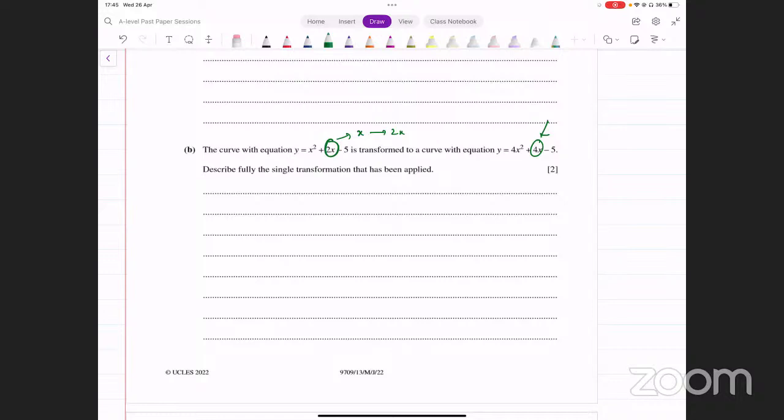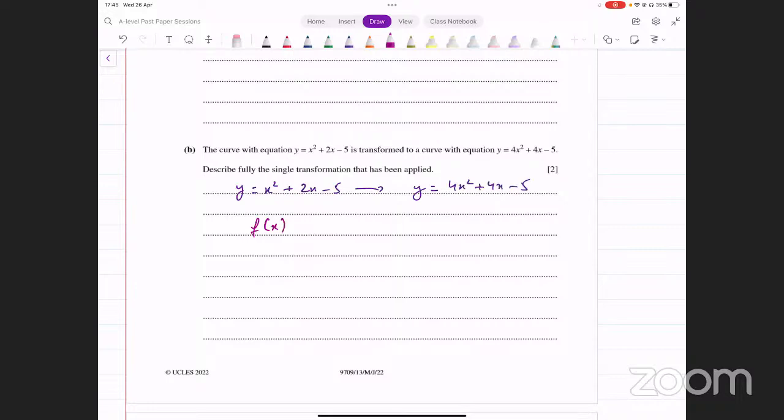आपको check करना पड़ेगा, अच्छा क्या पूरे function में इसी तरह से ये work कर रहा है? So you think about this as well, this term as well. अब यहाँ पे देखिए, अगर आप x की जगह पे 2x डाल दें तो क्या होएगा? You'll have 2x the whole square, and that gives you 4x squared, and that's exactly what they have here as well. And that kind of confirms the transformation that they've applied here to go from this original function y equals x squared plus 2x minus 5 to y equals 4x squared plus 4x minus 5 is something like this,